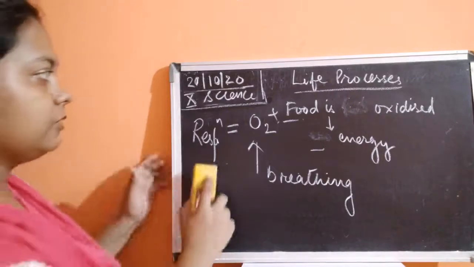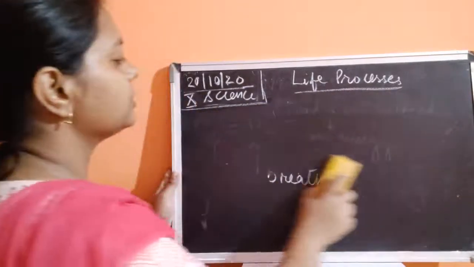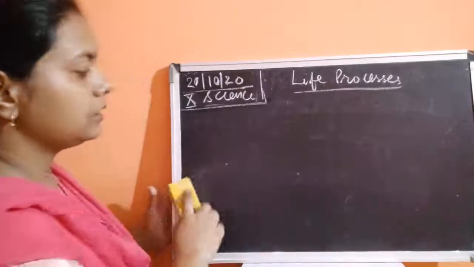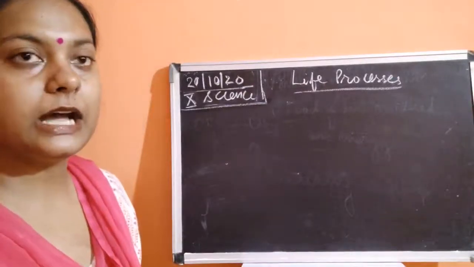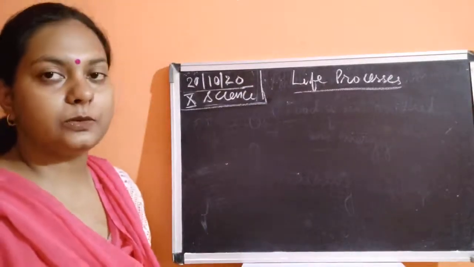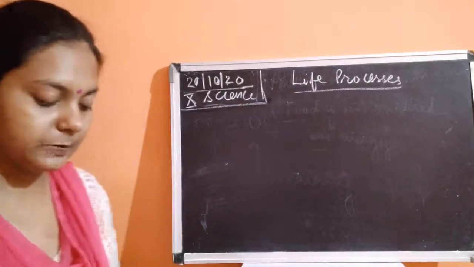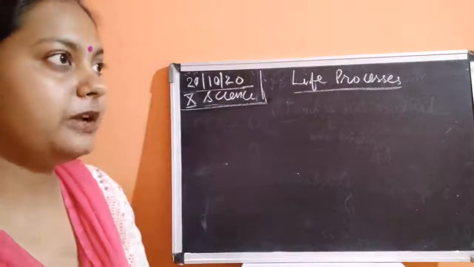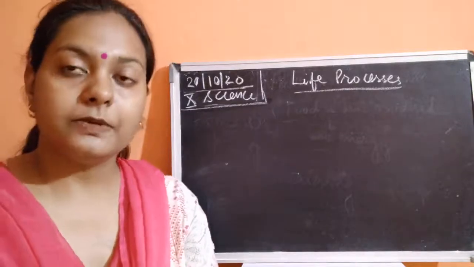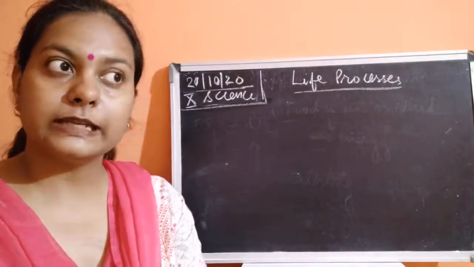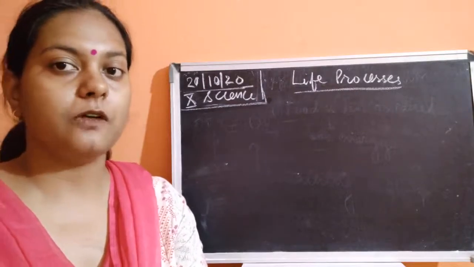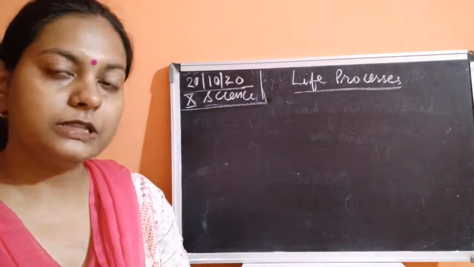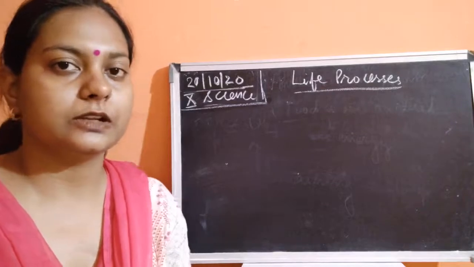We were studying the process of respiration, which includes two types: the aerobic mode of respiration and the anaerobic mode of respiration. We have studied both modes. In aerobic respiration, children, the food is oxidized in the presence of oxygen, which means food burns in the presence of oxygen to give us energy.